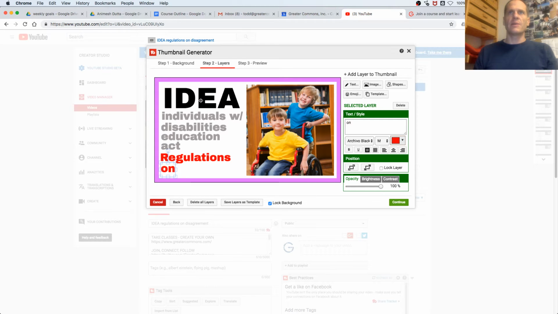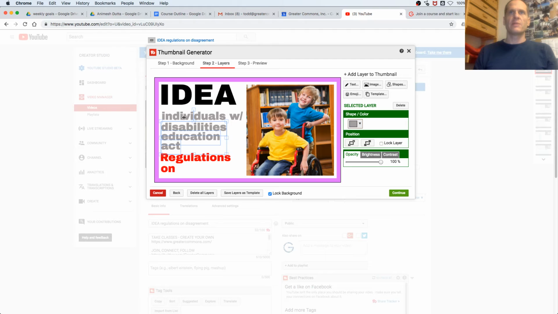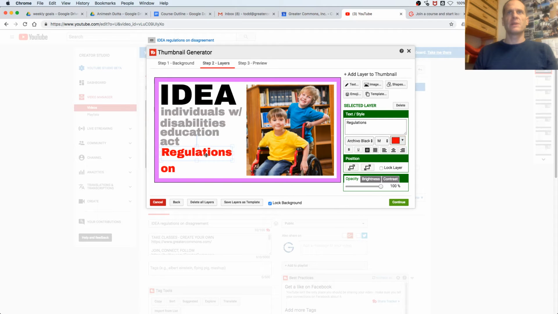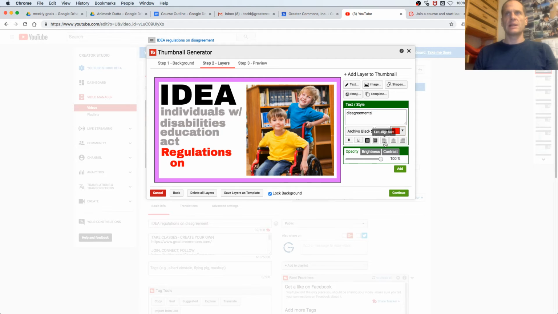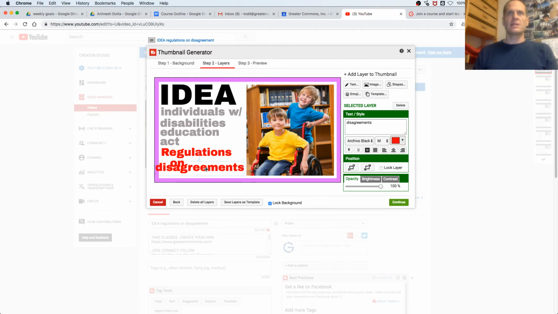So running out of room, and just try moving that one up. Try moving all these up. Try moving this one up. That one. And then add some text, and add disagreements, and add it. So this is actually not great graphic design because I've got way too much text. And you can see that, right? Like, that's not fitting. So, but regulations on disagreement.